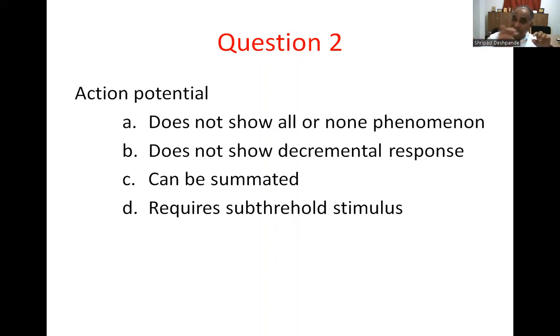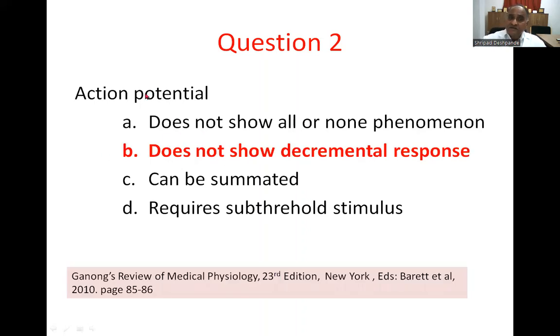There is no decrement, only the frequency of the action potential alters. So the correct response is B, does not show decremental response. You can see the action potential properties on pages 85 and 86 of Ganong's review.